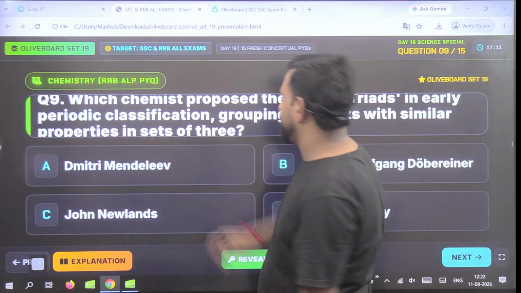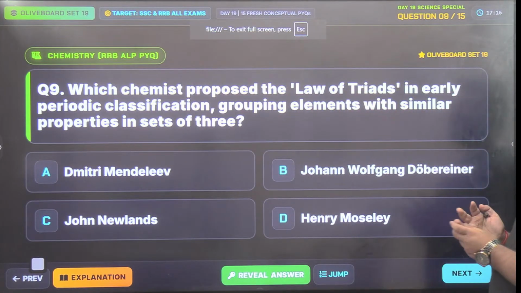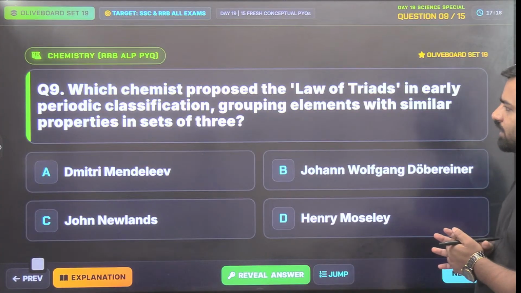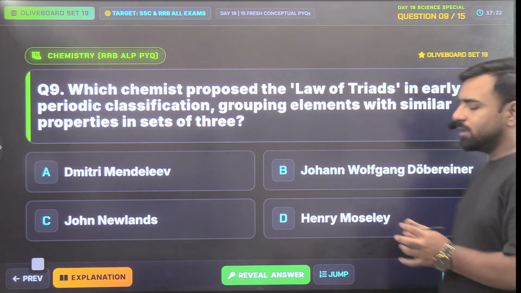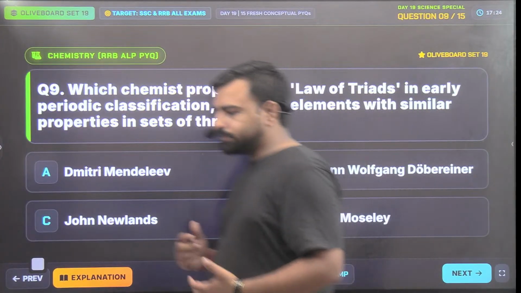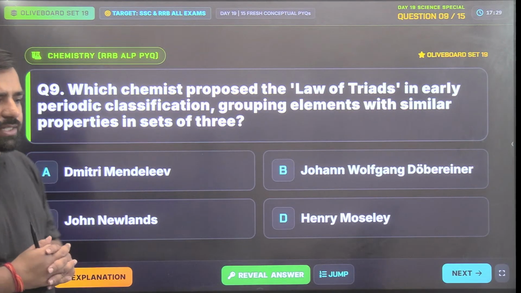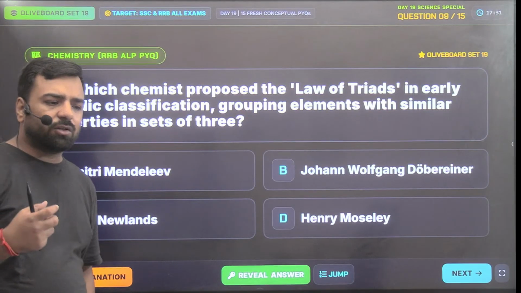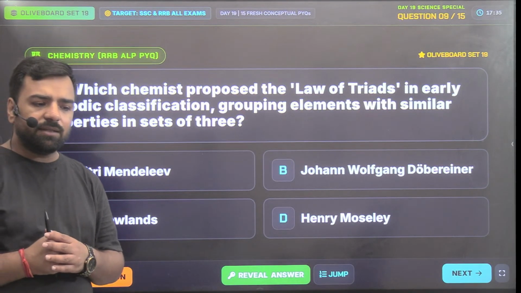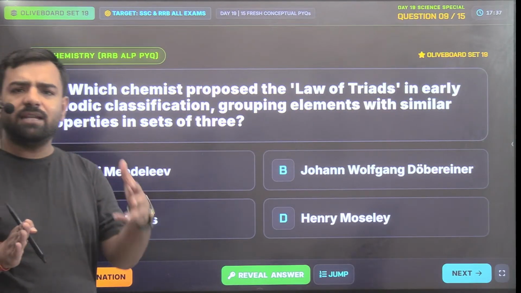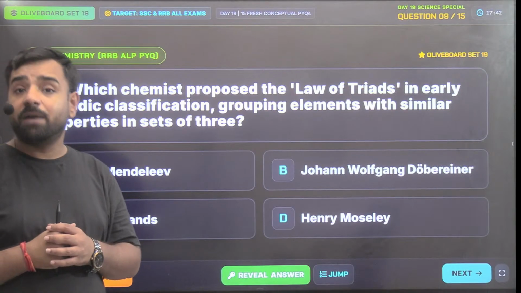Coming back to a point. Yes, so what should be the answer here? Which chemist proposed the law of triads in early periodic classification, grouping elements with similar properties in sets of three? So guys, during the time of Dobereiner, just 30 elements were known. Since only 30 elements were known, Dobereiner thought of making some systematic arrangement. In that arrangement, he arranged the elements in the order of increasing atomic mass.